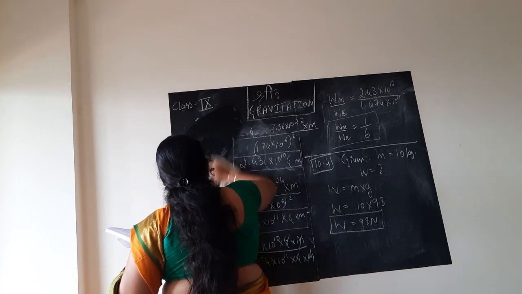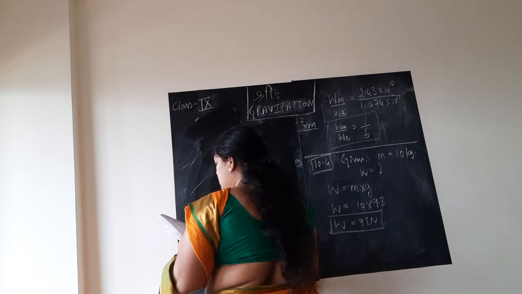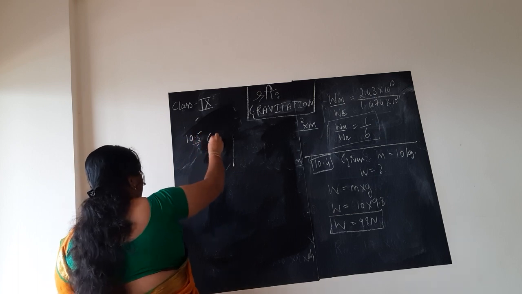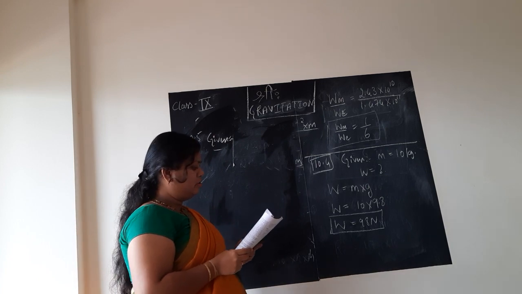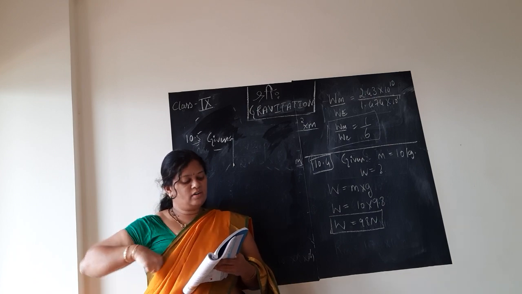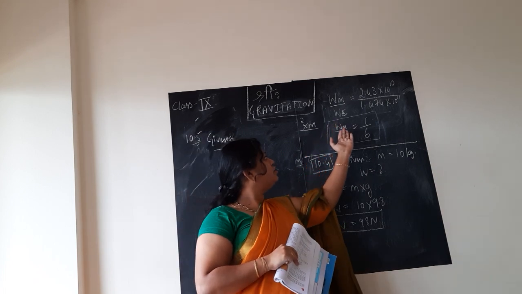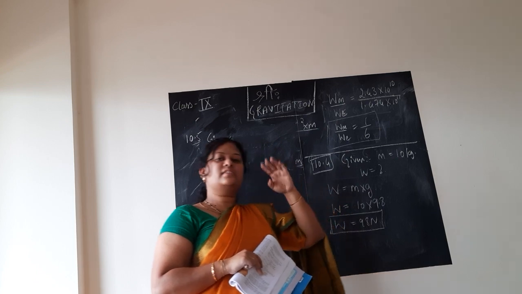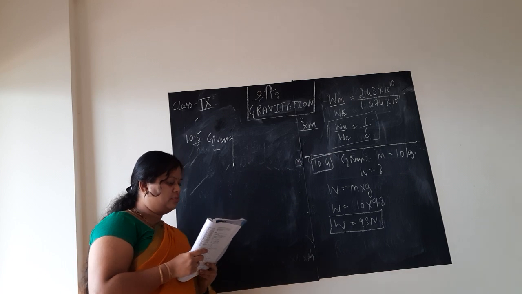Next, one more simpler exemplar problem you have, so we shall solve it now. Example 10.5. An object weighs 10 Newton when measured on the surface of the earth. What would be its weight when measured on the surface of the moon? Just now we got the ratio of the weight of the body on the moon to that on the earth as 1/6. So using that concept you can solve. That is the reason you should learn the theoretical aspect as well.